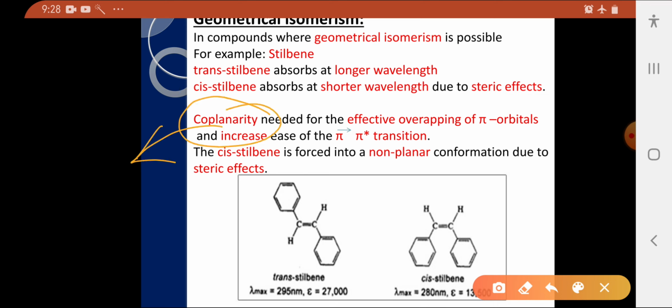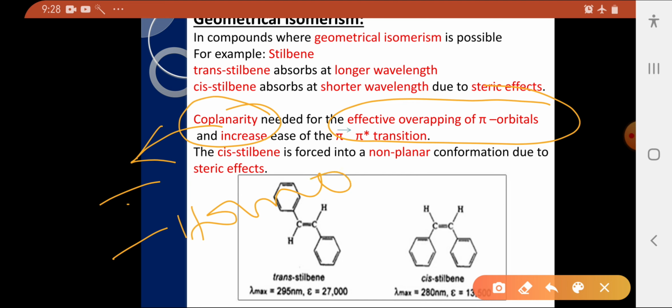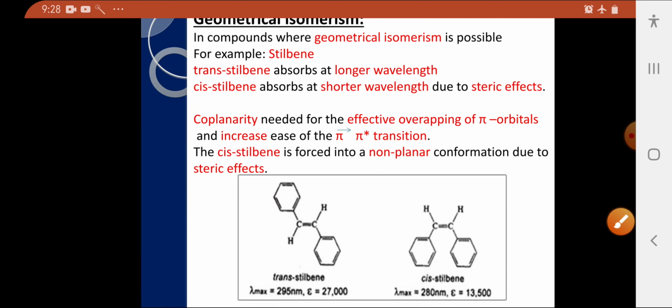So, for effective overlapping of p atomic orbitals or pi orbitals, it needs coplanarity. Coplanarity means lie in the same plane. Okay, if the orbitals lie in the same plane, effective overlapping of pi orbitals is possible. Due to this, conjugation increases. Generally, conjugation decreases the energy gap between two energy levels, that is HOMO and LUMO levels. That's why lambda maximum value increases. Okay, this is about geometrical isomerism.